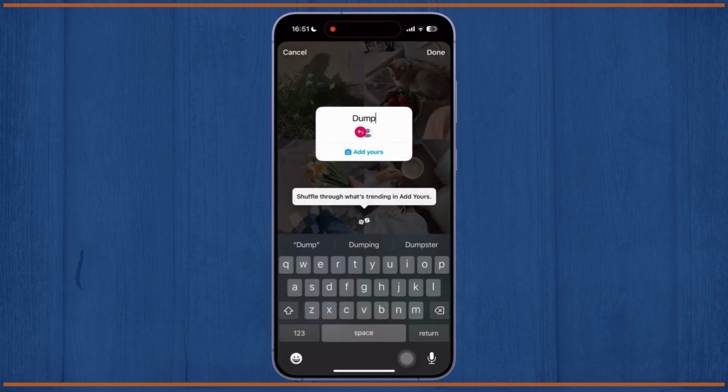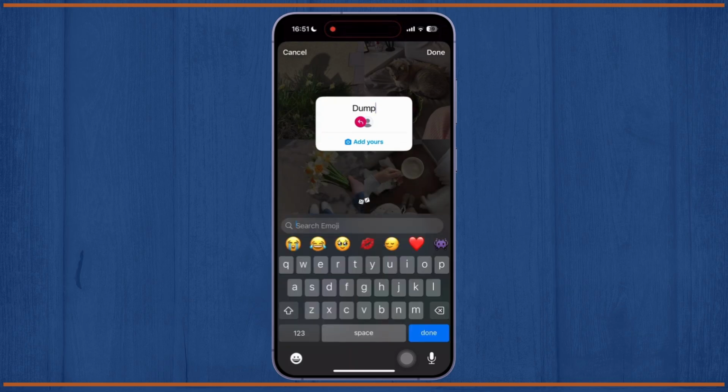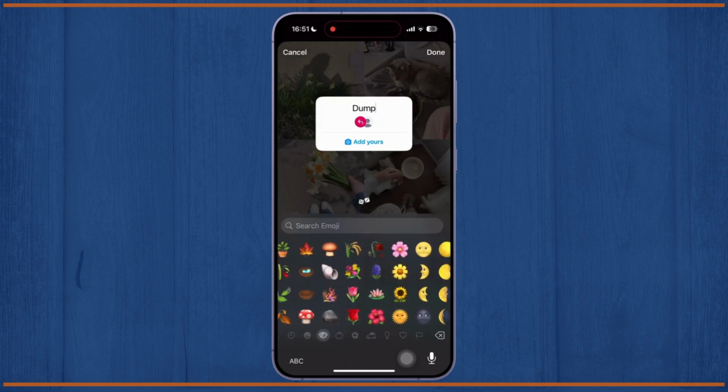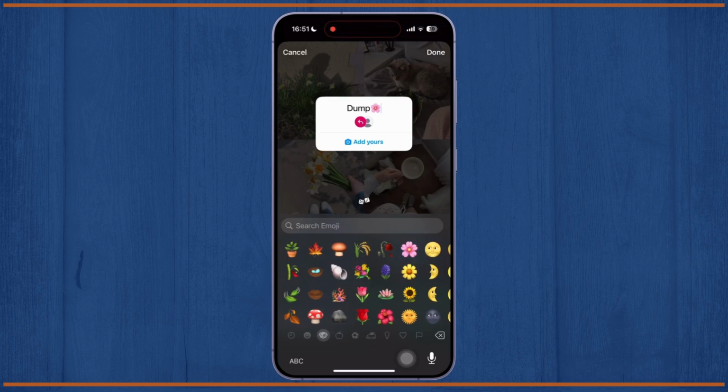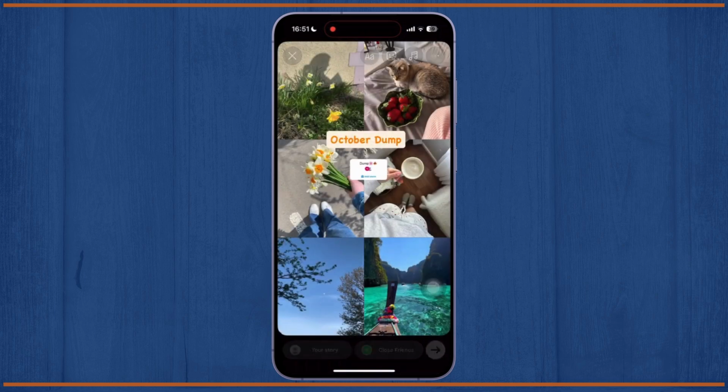I'm just writing down the dump and just a simple emoji to make it look aesthetic. You can also just write down the October dump on this and not add the text as well. You can clear your aesthetic according to your preferences. And once done so, place it and tap on the Your Story option available there.